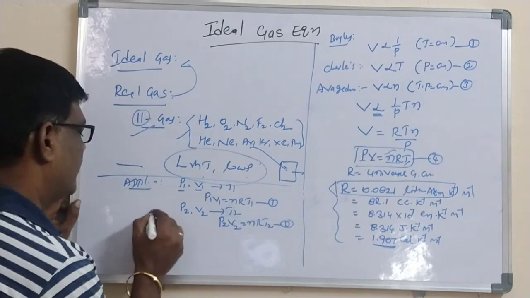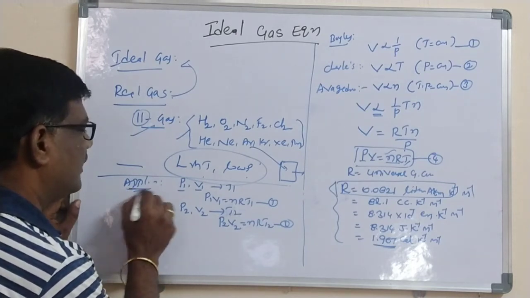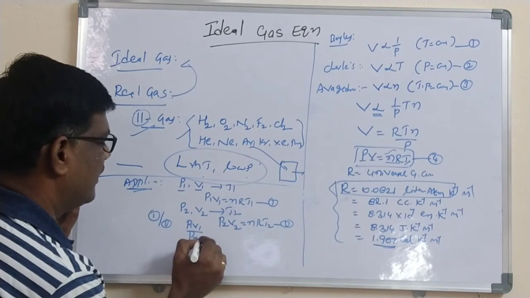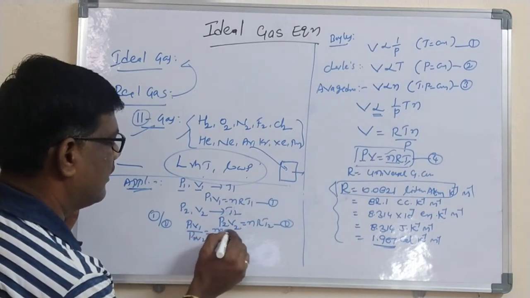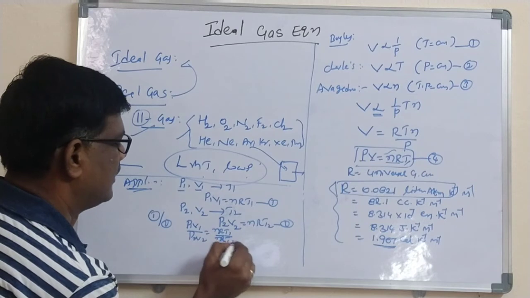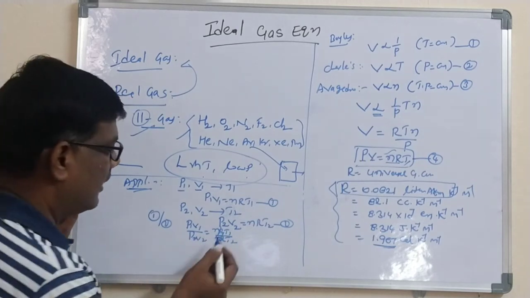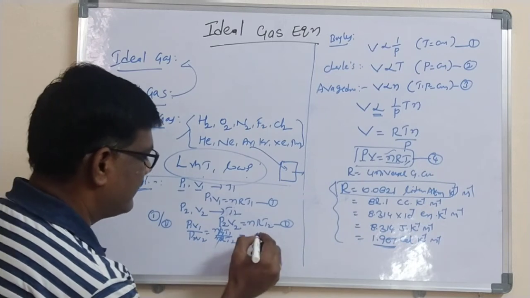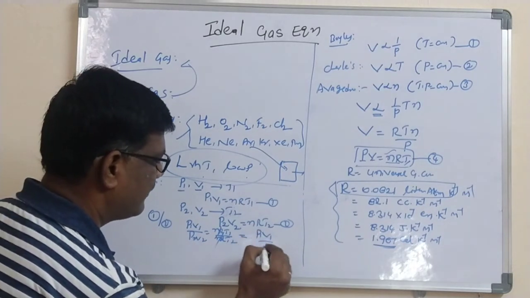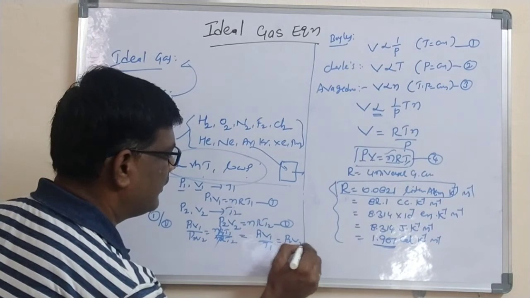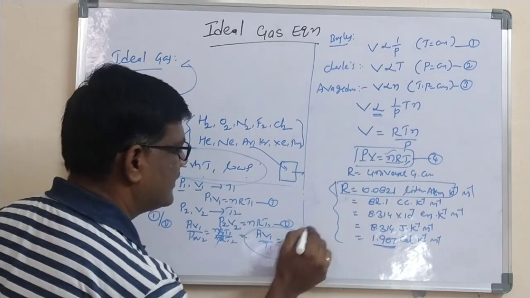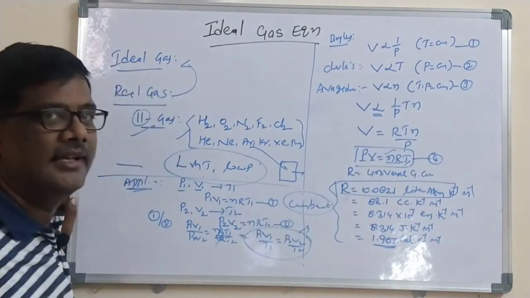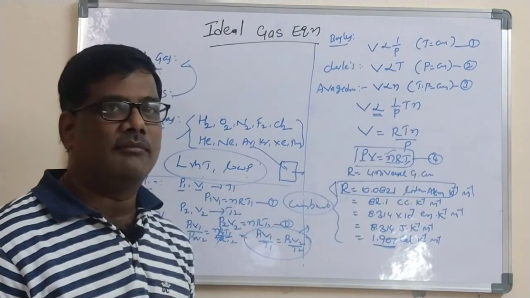Now, equation 1 divided by equation 2. This side P1 V1 by P2 V2 is equal to nR T1 by nR T2. nR gets cancelled. Ones on one side, twos on the other side. I am taking T1 to this side and P2 to this side. Ultimately, you will get P1 V1 by T1 equal to P2 V2 by T2. And this equation is called the combined equation. Why is it called the combined equation?